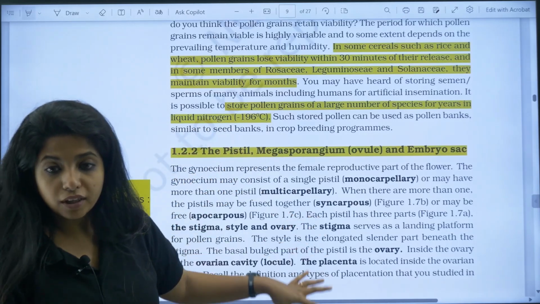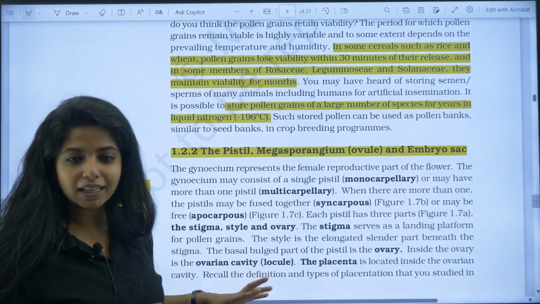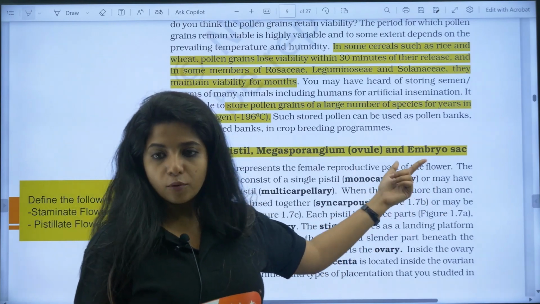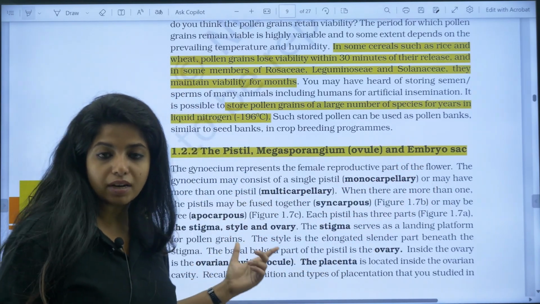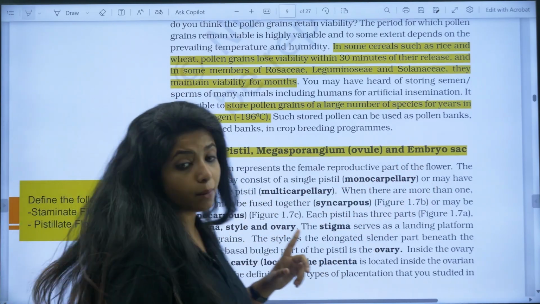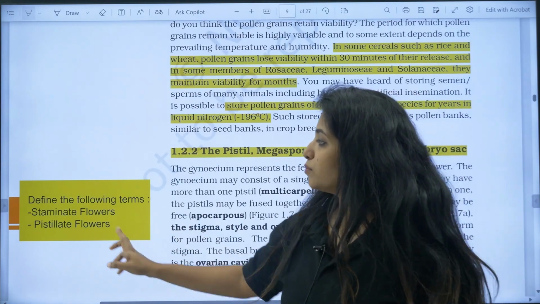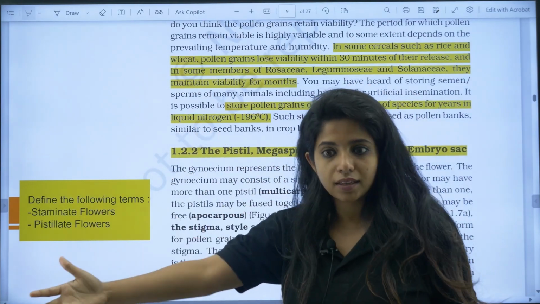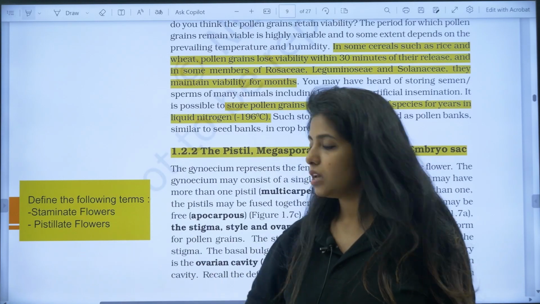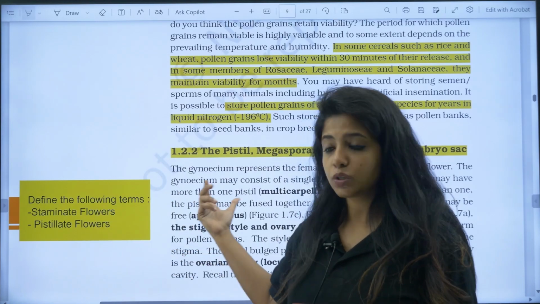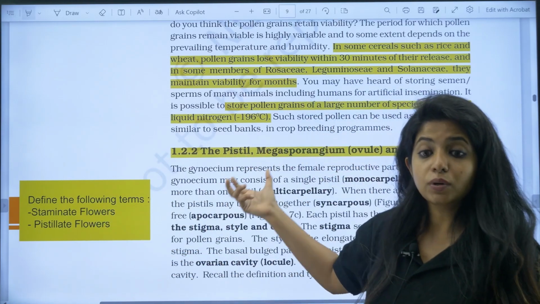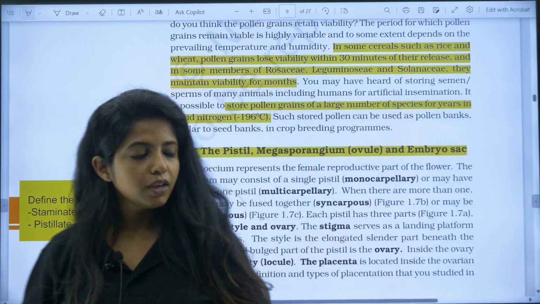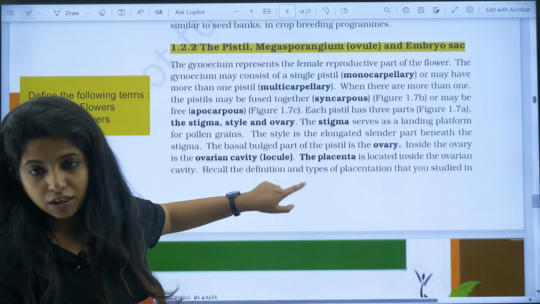Now we talk about the female reproductive system. Everything over here is important. You have to read it, which is why I mentioned monocarpellary, multicarpellary, everything. Questions can come like this also: define the following terms, staminate flowers. What do you mean by staminate flowers? The ones that have just the stamens, that means the male flowers. Pistillate flowers: the pistil is the female reproductive part, so it is the female flower. It has stigma, style and ovary. Each and every piece of information over here is important.